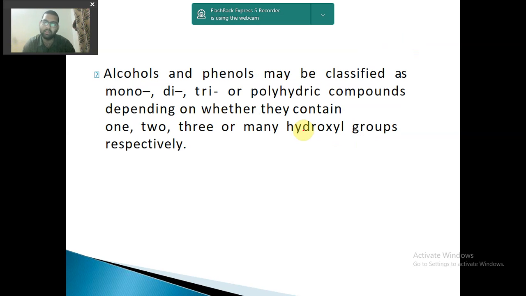Now we will see the classification of alcohols first. Alcohols and phenols may be classified as mono, di, tri or polyhydric compounds depending on whether they contain 1, 2, 3 or many hydroxyl groups. What is hydroxyl group? OH groups. So depending upon the number of OH groups, this can be mono, di, tri or polyhydric.